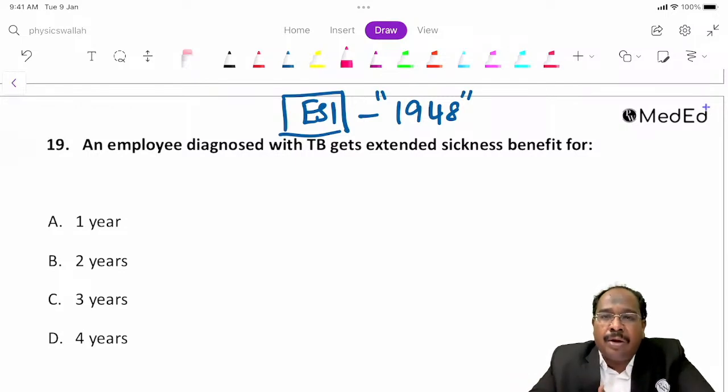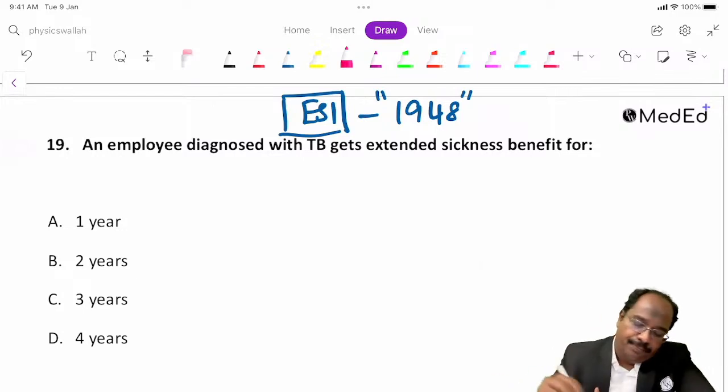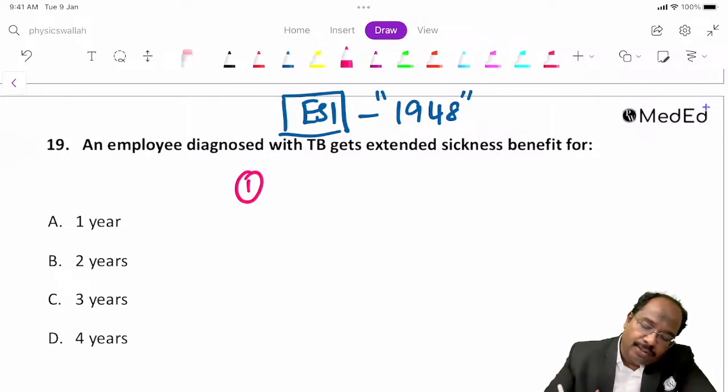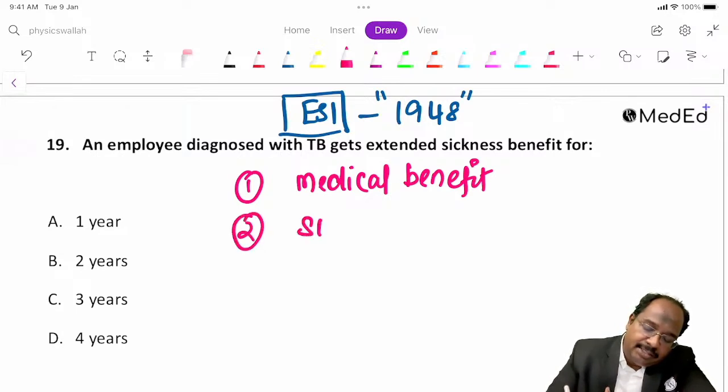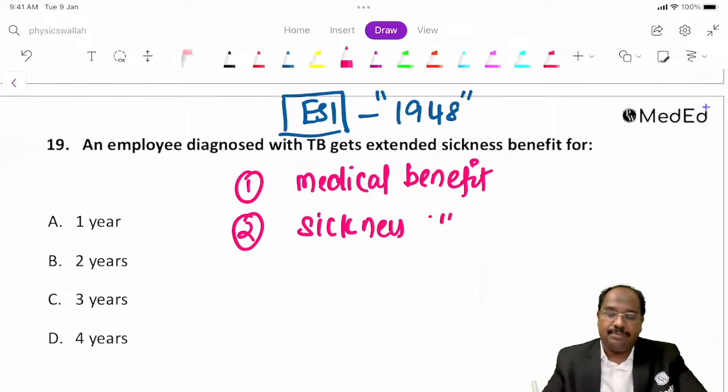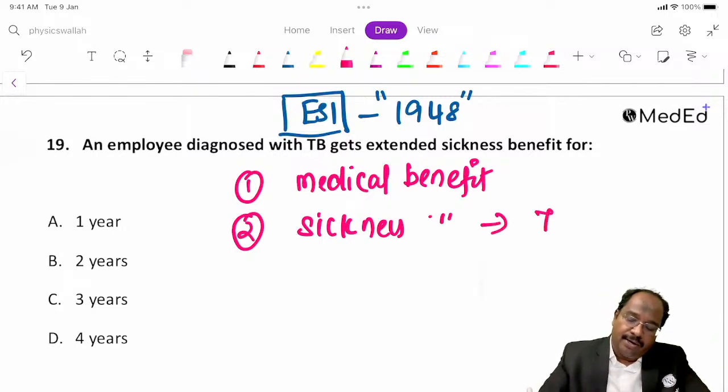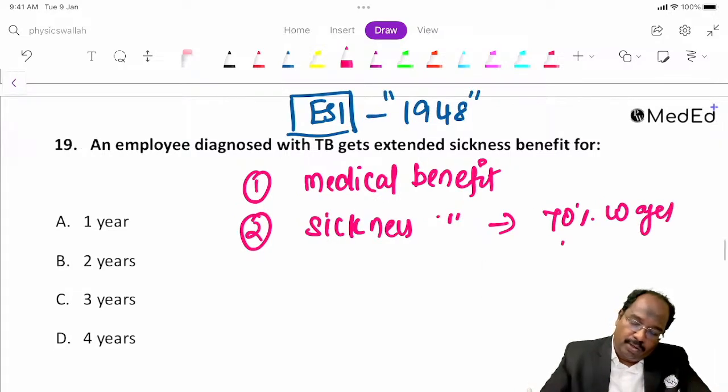So if they are contributing, what are the benefits they will get? For the worker, these are the benefits. First is medical benefit for them, and also for the family members. Second, if they are sick, they can take sickness benefit for 70% of wages for 91 days.